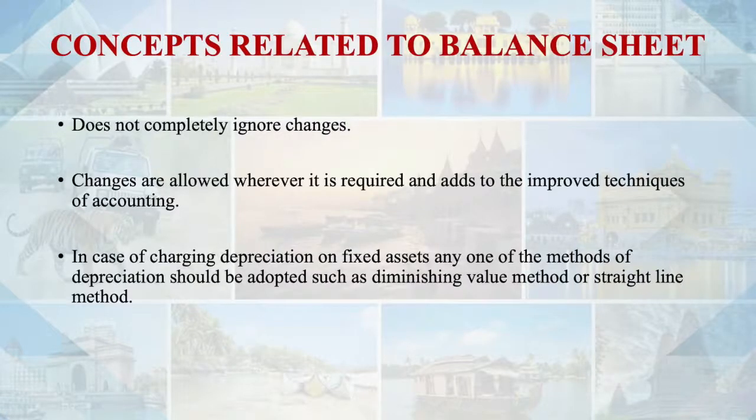Like for example, in case we are charging depreciation, we could follow any method. We could follow a fixed installment method, we can follow a diminishing balance method. So many methods of charging depreciation are there. So if I'm using the WDV method, the diminishing balance method, I should be consistent with that method. I should follow that method in the coming years also, until and unless it is required to make changes for the betterment of my organization.